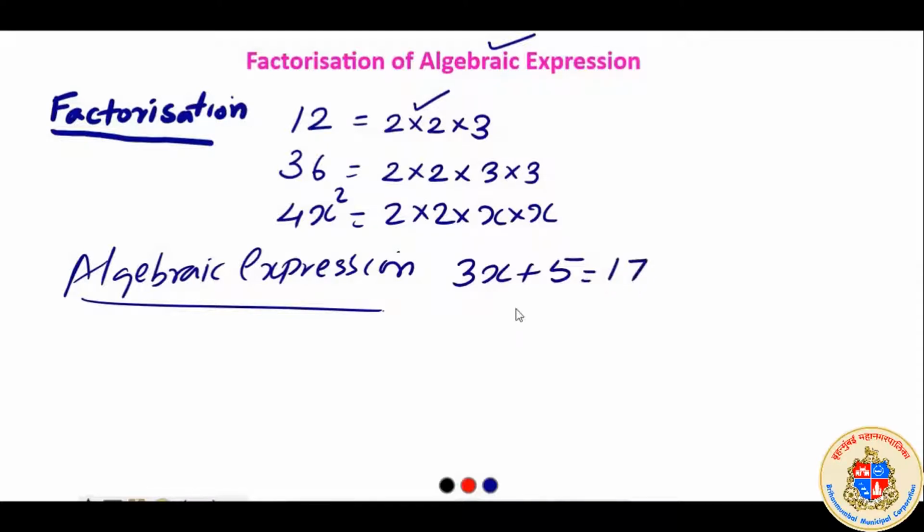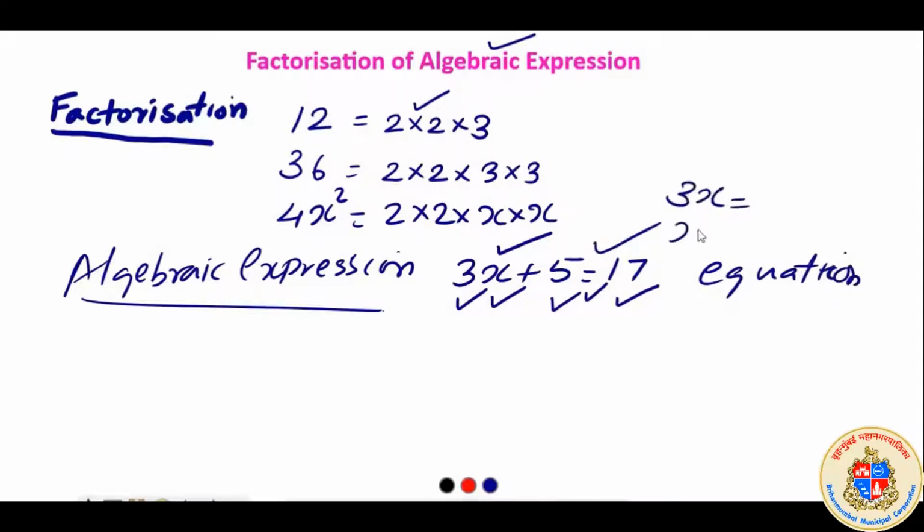We understood this as an algebraic expression where this x, unknown quantity or variable, made us say this is an algebraic expression. In that you studied this as a coefficient, this as variable, this as constant, all these things, and this as an equal sign, this as an equation also, algebraic equation also, as there is an equal sign. 3x plus 5, 3x itself is an expression, 3x plus 5 is a binomial algebraic expression.